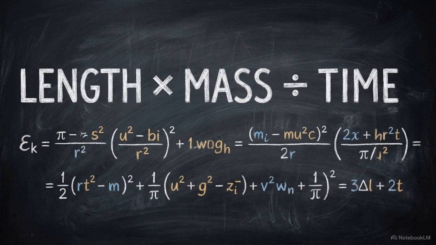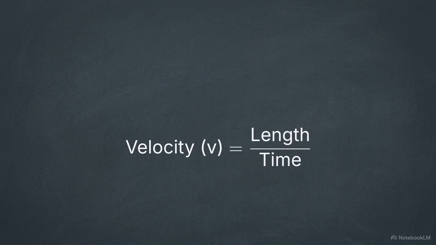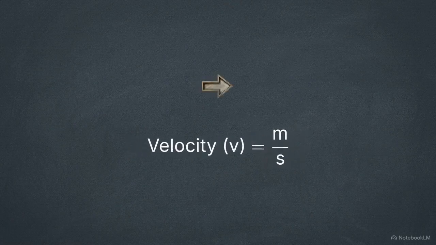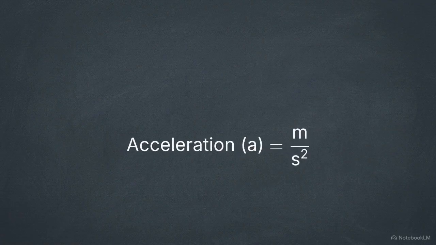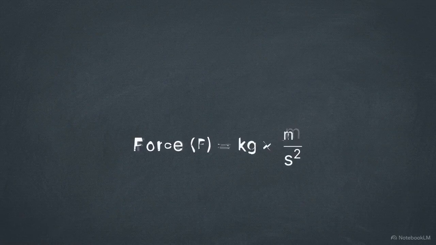Derived physical quantities are measurements created by combining those 7 fundamentals through mathematical operations. Velocity is a clear example. It is derived by dividing a fundamental length by a fundamental time, resulting in meters per second. If we divide that velocity by time again, we get acceleration, expressed as meters per second squared. Multiplying mass by acceleration gives us force, which we measure in newtons.